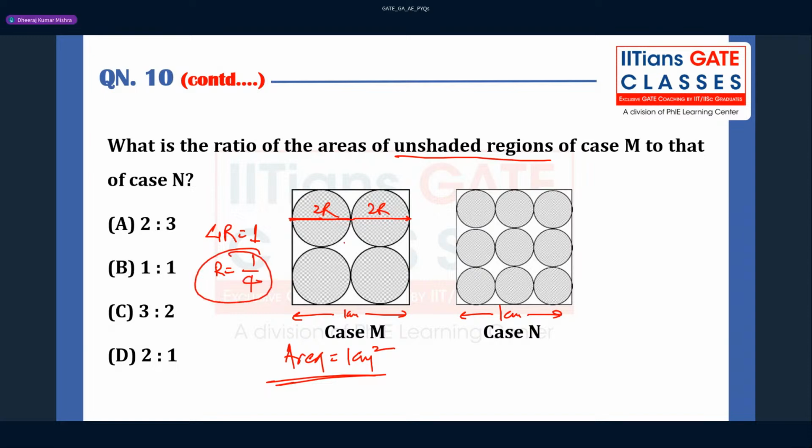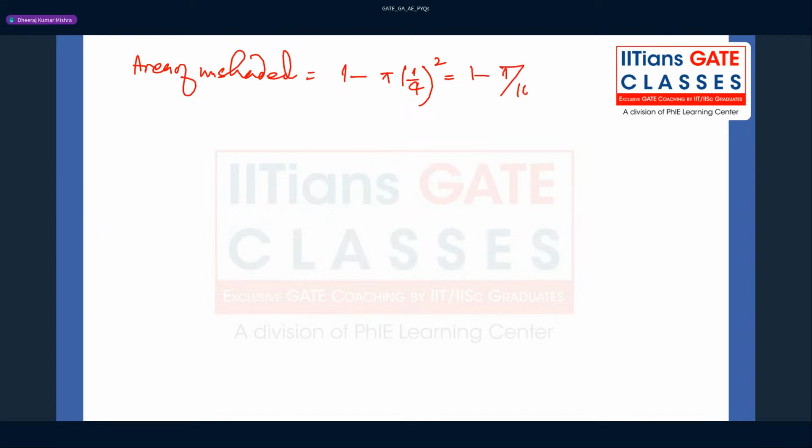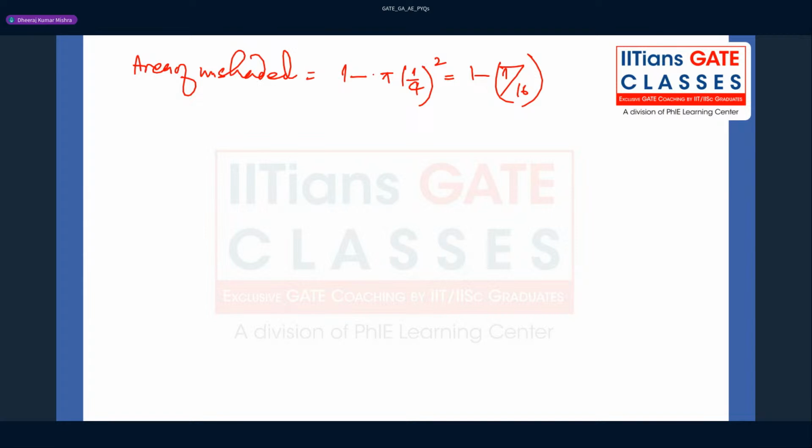So how can you find the area of the unshaded region, guys? Area of the unshaded region is going to be 1 minus pi r square. R is nothing but 1 by 4. Okay, square, that is nothing but 1 minus pi by 16. But you have to make sure that there are four circles, right? So you have to multiply by 4 also here. So it is nothing but 1 minus pi by 4 only. Okay, this is the area of the unshaded region.